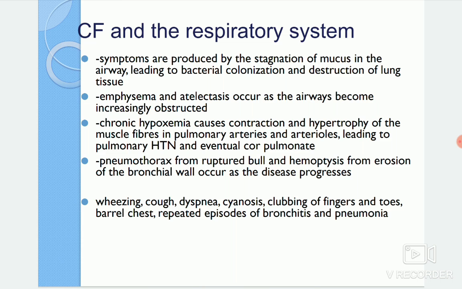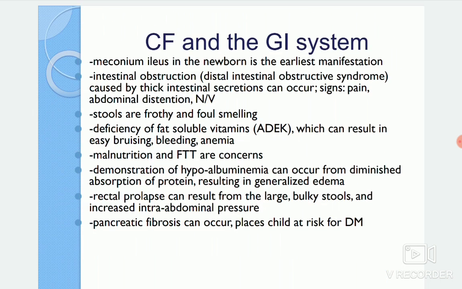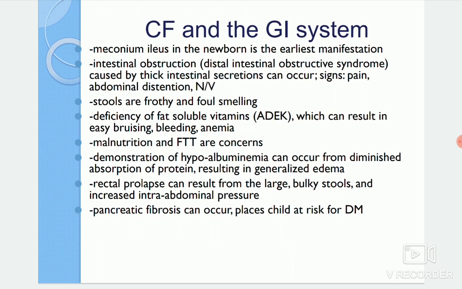When we go to the GI system in cystic fibrosis, meconium ileus in the newborn is the earliest manifestation. Intestinal obstruction also occurs, and distal intestinal obstructive syndrome, usually caused by thick intestinal secretions. As signs, they show pain over that part, abdominal distension, nausea and vomiting. Their stools will be frothy and foul smelling, because the pancreatic system is also affected.